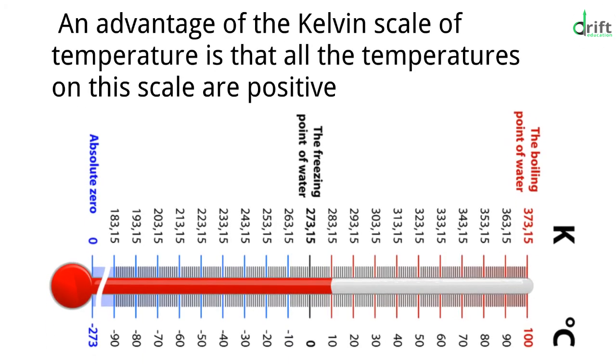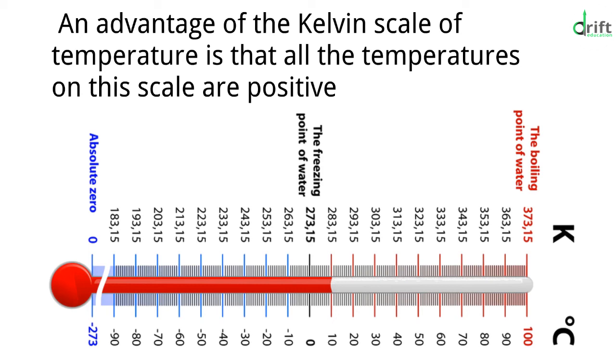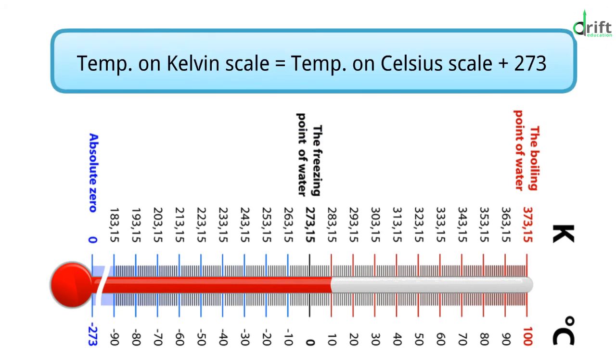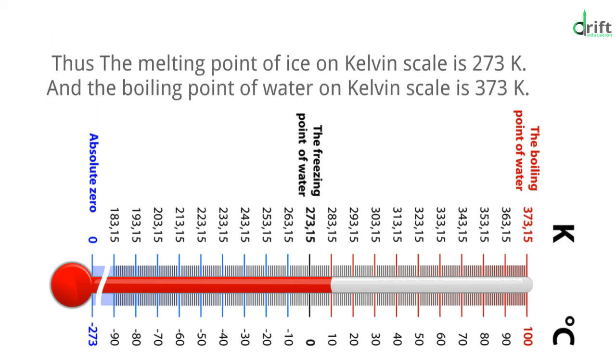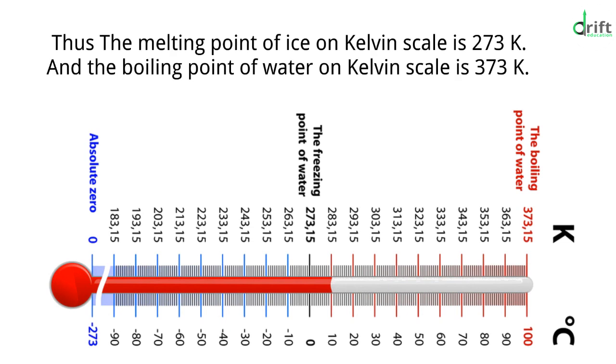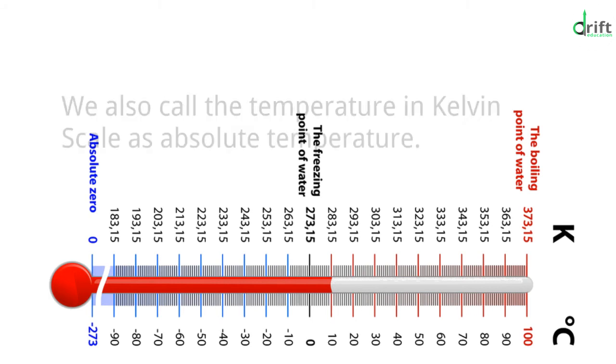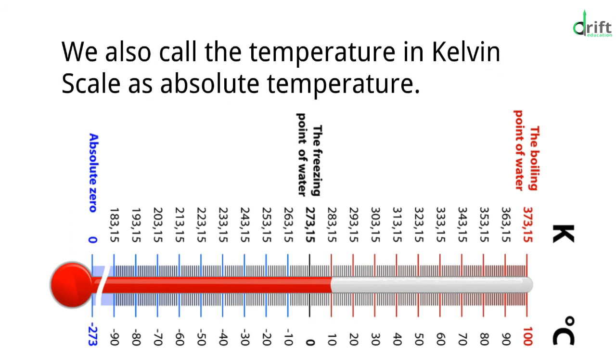Now, an advantage of the Kelvin scale of temperature is that all the temperatures on this scale are positive. The relation between Kelvin scale and Celsius scale of temperature can be written as temperature on Kelvin scale equals temperature on Celsius scale plus 273. Thus, the melting point of ice on Kelvin scale is 273 Kelvin and the boiling point of water on Kelvin scale is 373 Kelvin. We also call the temperature in Kelvin scale as absolute temperature.